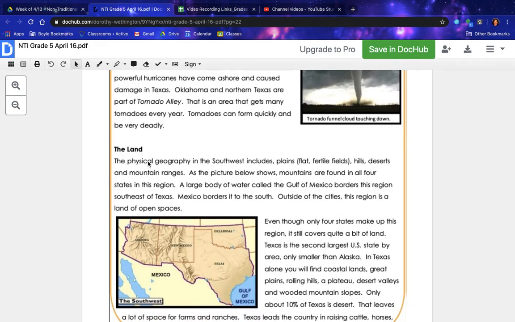The physical geography in the Southwest includes plains, which are flat, fertile fields, hills, deserts, and mountain ranges. As the picture below shows, mountains are found in all 4 states in this region. A large body of water, called the Gulf of Mexico, borders this region southeast of Texas. Mexico borders it to the south. Outside of the cities, this region is a land of open spaces.